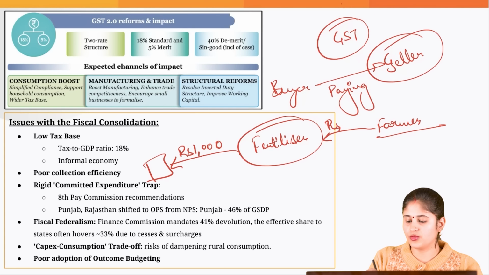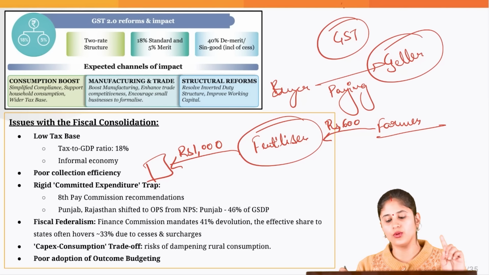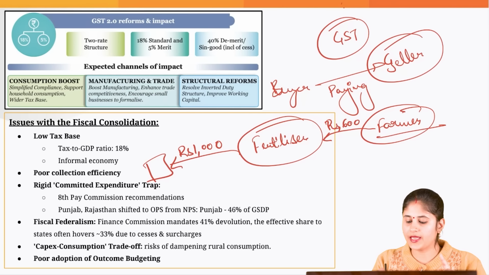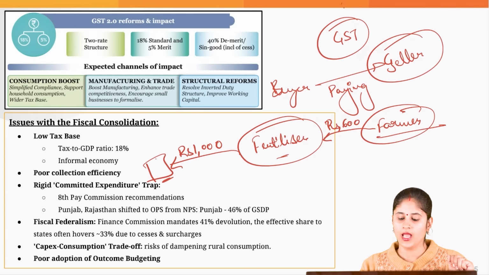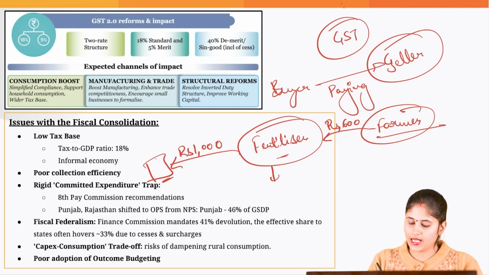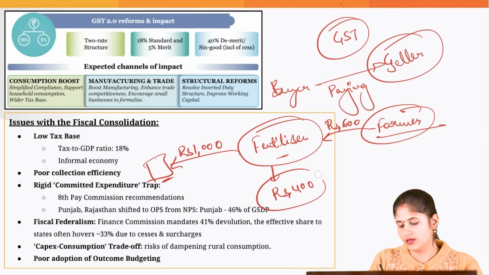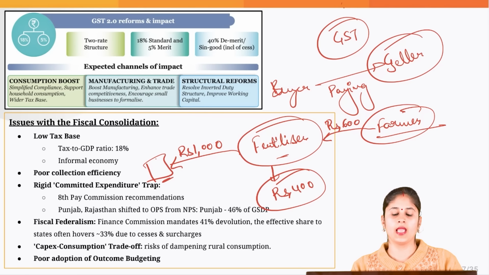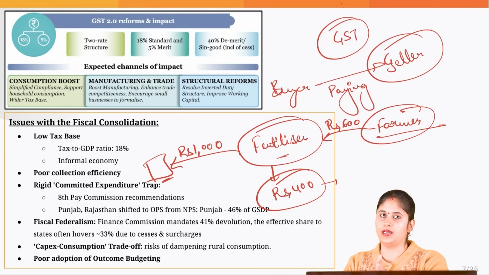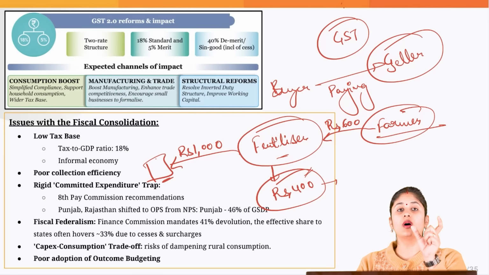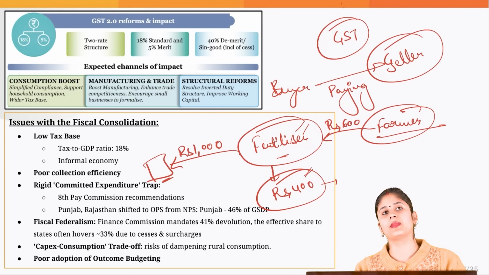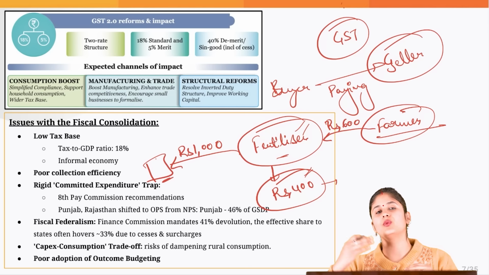it is merely 600 rupees. As I told you, the farmer, since he is the buyer, would be paying the GST to the fertilizer company, and in this case, the fertilizer company is supposed to pay the GST on its inputs. Now, if you see, the fertilizer company is facing a difference of 400 rupees. Now, this 400 has to be paid by the government. So, if there is a delay from the government in releasing this 400 rupees, this is going to severely impact the working capital of this fertilizer company, and that way it would not be able to increase its production to a large scale.